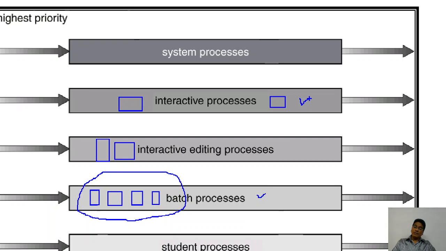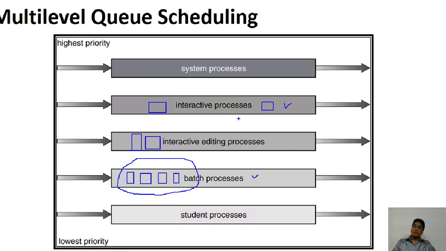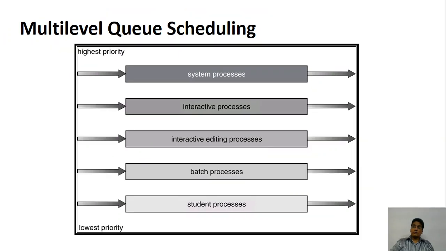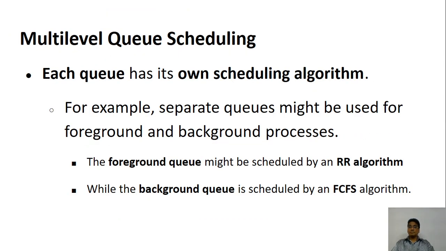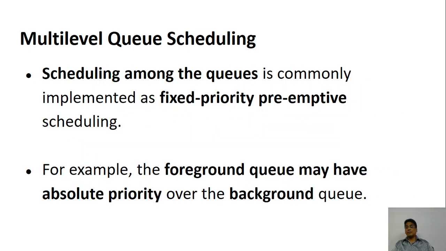So depending upon the type of queue, every queue has its own scheduling algorithm, and that can be used. For example, if you have a foreground scheduling, that's what I told you, interactive scheduling, we have round robin scheduling, or if it's a background, you may have FCFS scheduling.